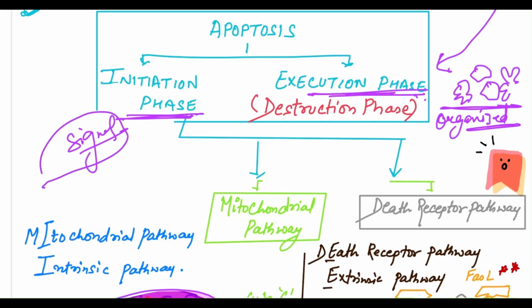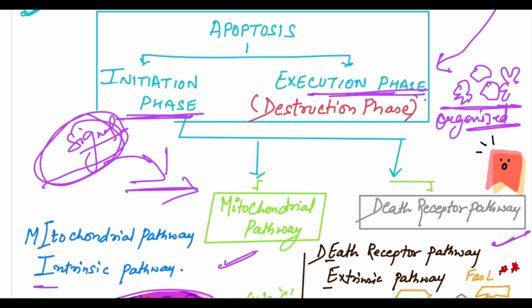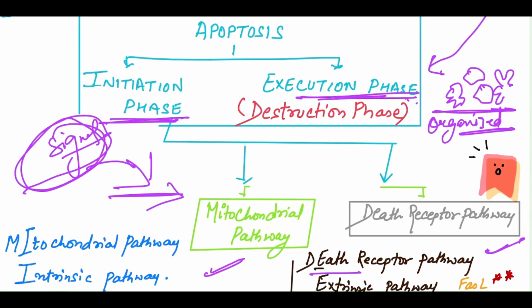From where does this death signal come from? These death signals come from two different pathways, that is the mitochondrial pathway and the death receptor pathway. The mitochondrial pathway is also known as the intrinsic pathway because the signal is coming from inside the cell, and in the death receptor pathway the signal is coming from outside, that's why it is the extrinsic pathway. Now let's understand the mitochondrial pathway.